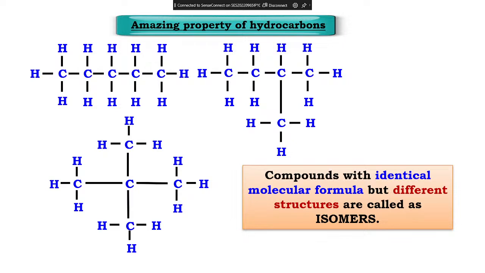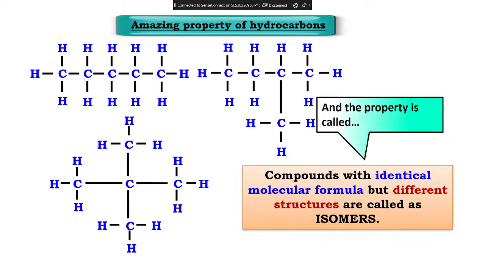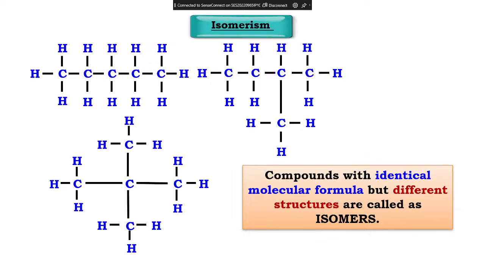The structure is different but the formula is same. So that time it is called as isomers. Written? Okay, ready? Okay, look here now. Isomerism, this is called as isomerism.